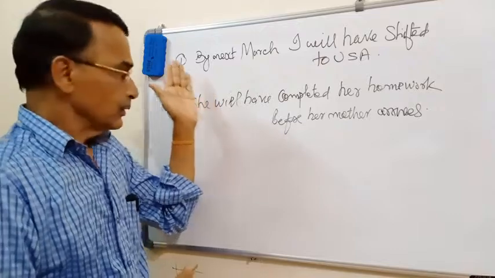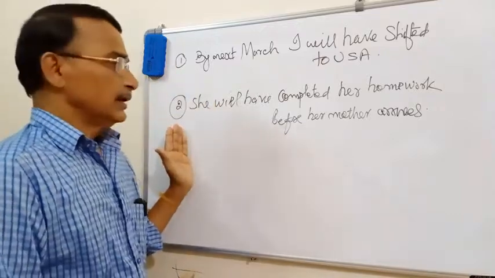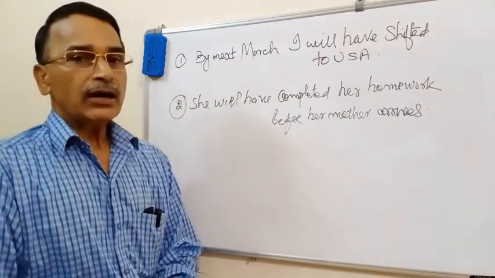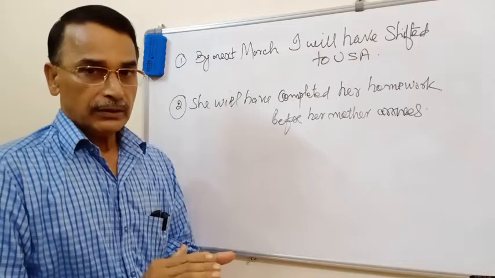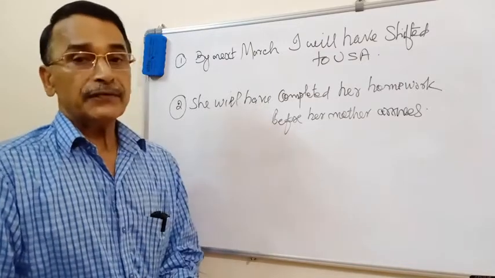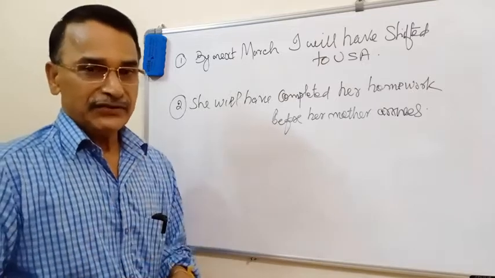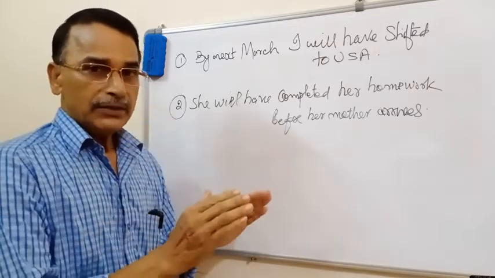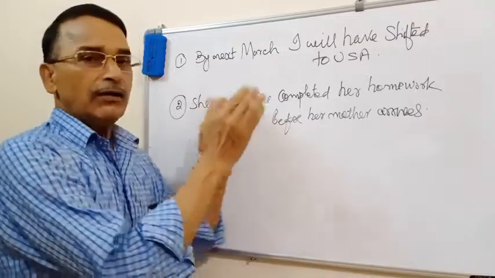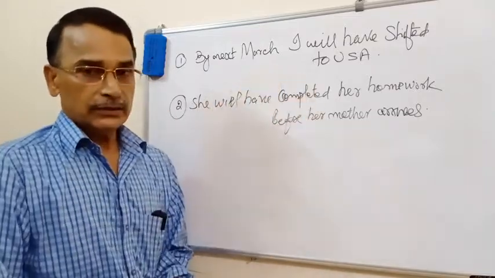Right? Second one, she will have completed her homework before her mother arrives. There are two actions here. Her mother arrives, she will have completed her homework.